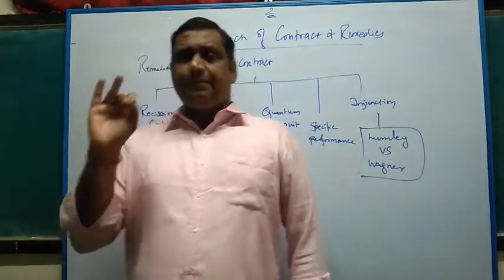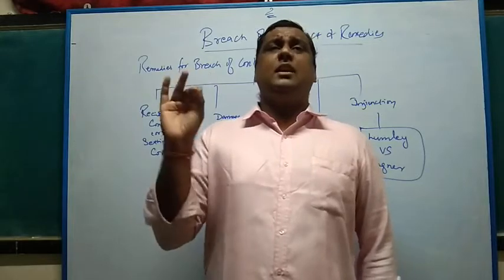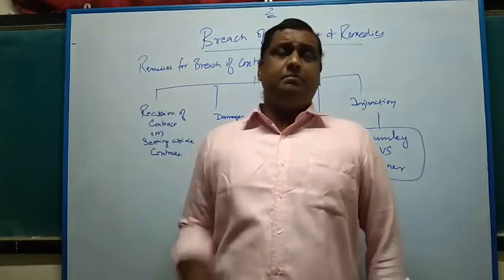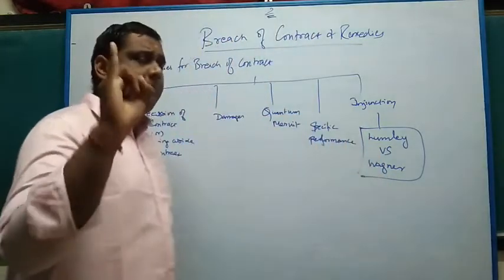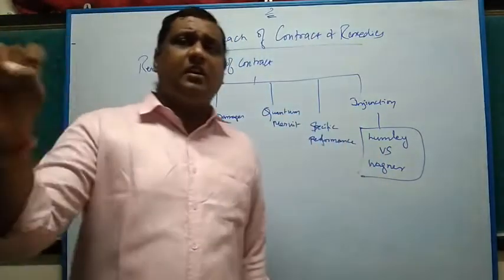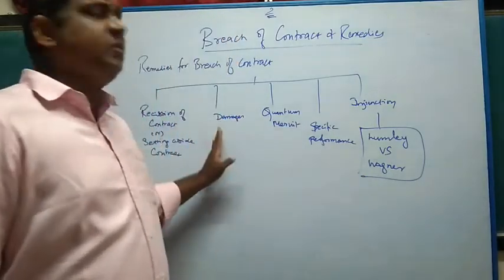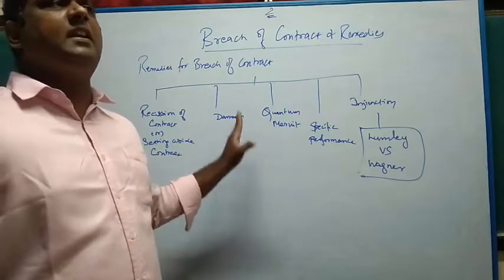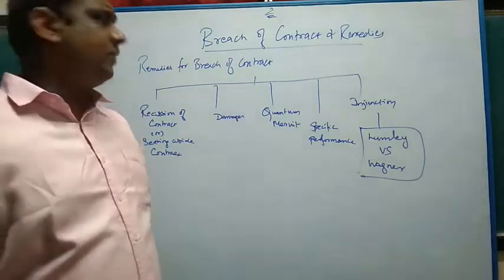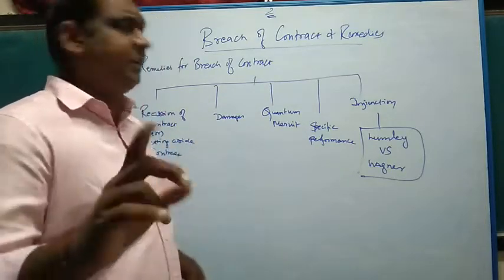The second case is where a man promises to marry a woman, but he fails to marry that woman. Breach of promise to marry. So these are the two cases, wrongful dishonor of a check by a banker and breach of promise to marry, where vindictive damages can be awarded. In other cases, damages cannot be in the nature of punitive or vindictive damages. These are the three main important categories of damages: ordinary, special and vindictive, as I said.